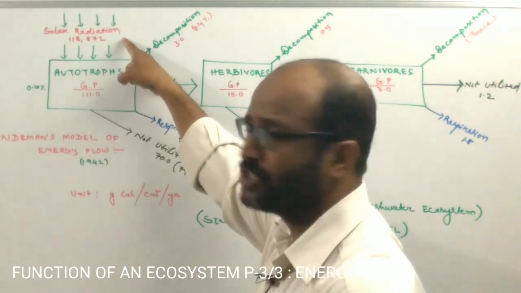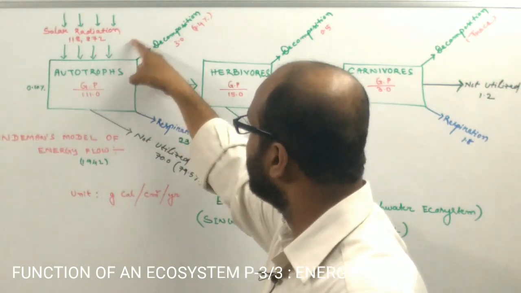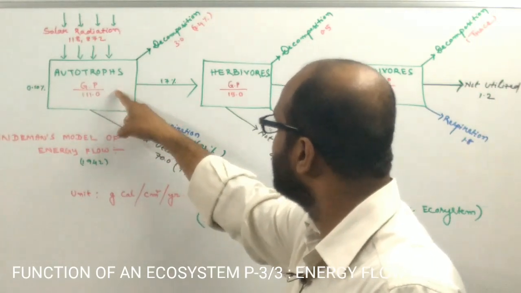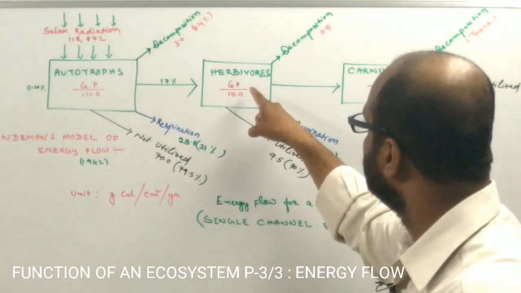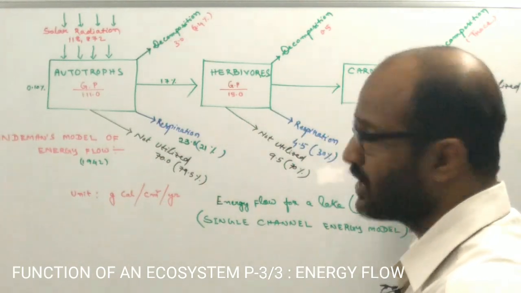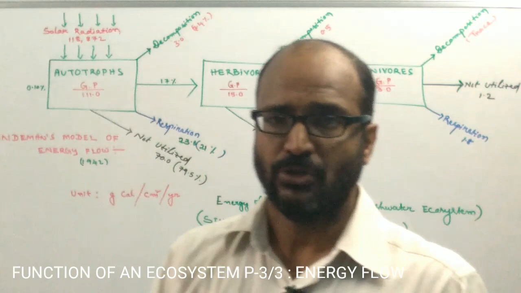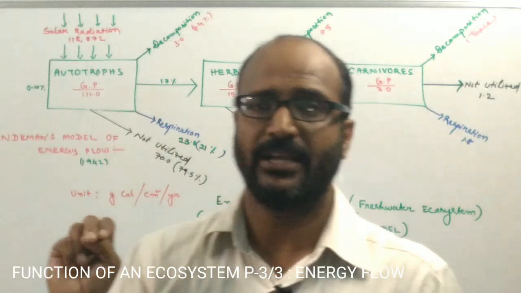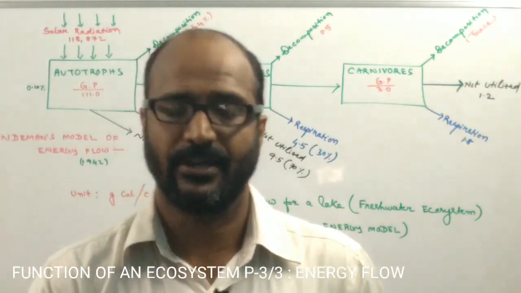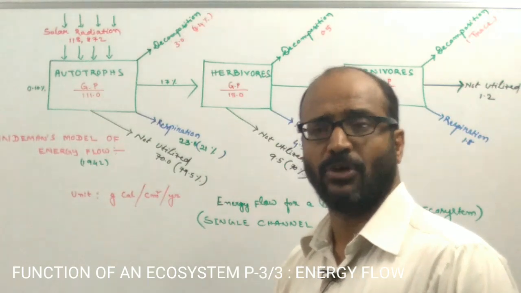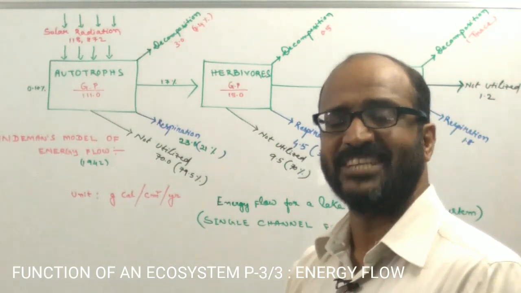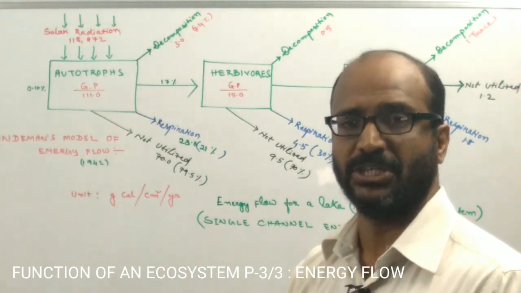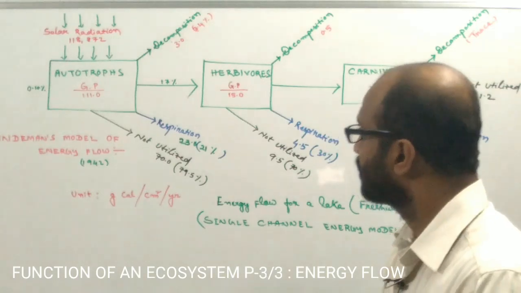The radiant energy comes from the sun, and such radiant energy is converted into food energy, and such food energy is again transferred to the herbivores or primary consumers, to secondary consumers, and subsequently to the top consumer. So that is the conversion of solar energy into potential energy or food energy or chemical energy. According to the second law of thermodynamics, there is no transformation of energy unless the concentrated form of energy is converted into a dispersed form.